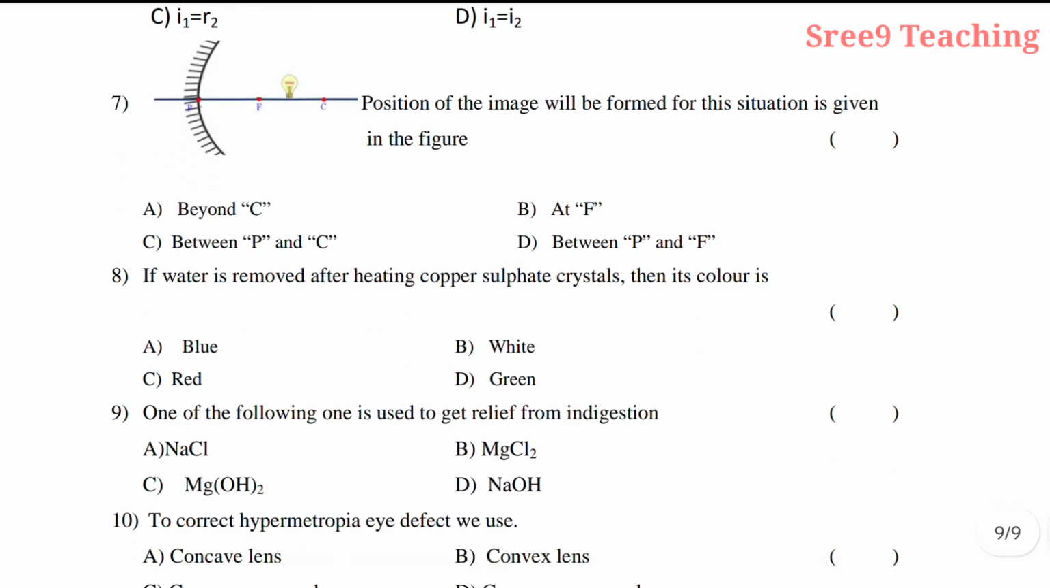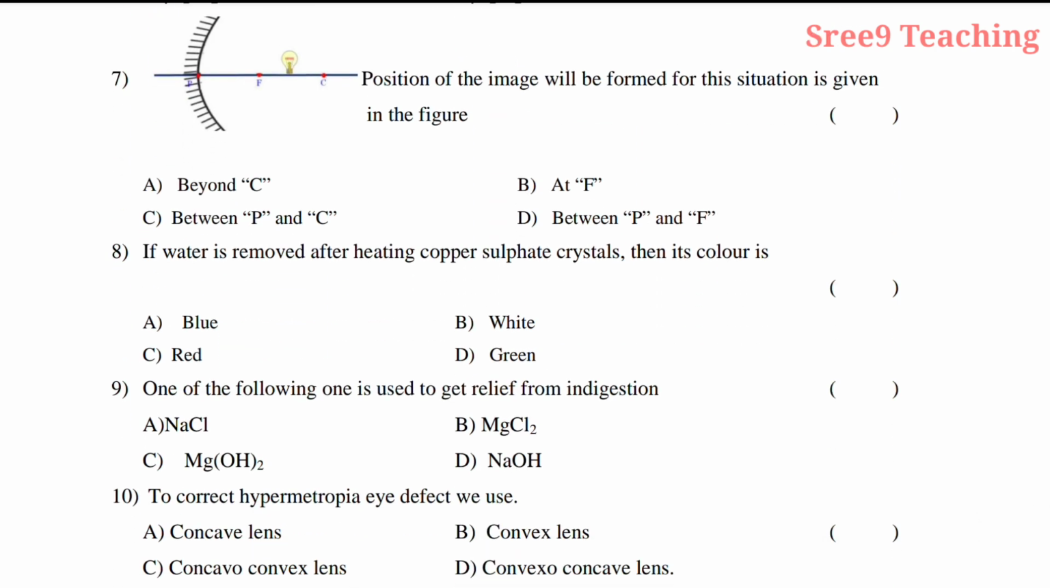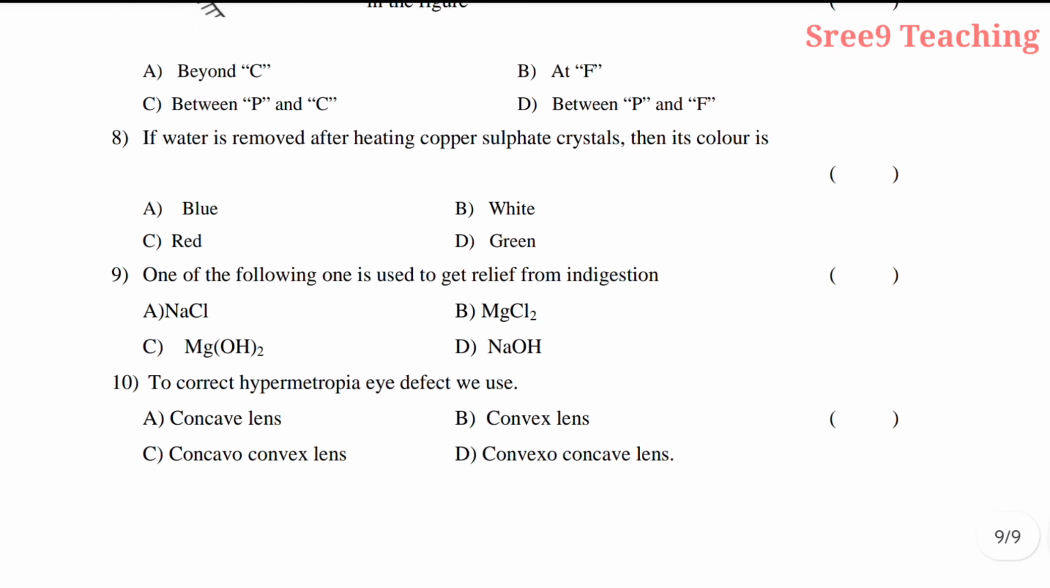Now see the eighth question, if water is removed after heating copper sulfate crystals, then its color is white. So option B is the answer. Ninth question, one of the following is used to get relief from indigestion. That is milk of magnesia, magnesium hydroxide. C is the answer. Now 10th question, to correct hypermetropia eye defect we use, yes, convex lens is the answer. The option B is the answer for the 10th question.